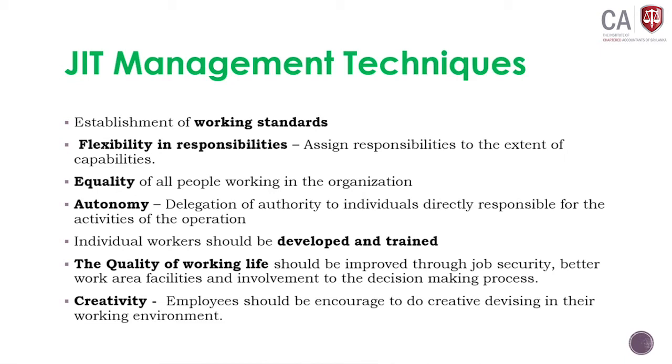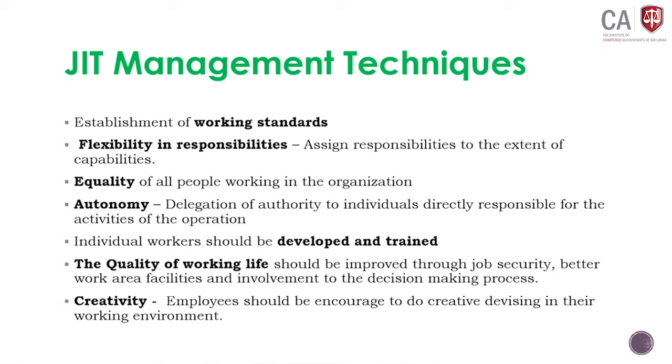Number 1, working standard. Number 2, flexibility in responsibilities. What does it mean? If you want to implement JIT manufacturing or a JIT system in the company, you have to assign the responsibilities based on the person's capabilities.